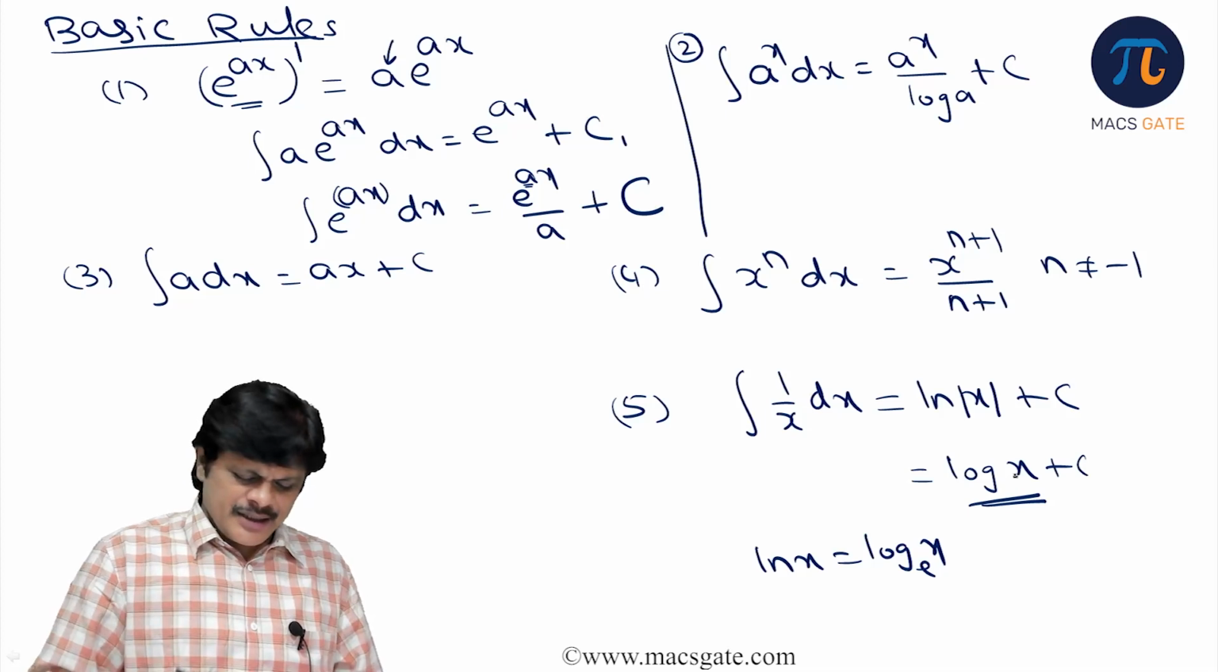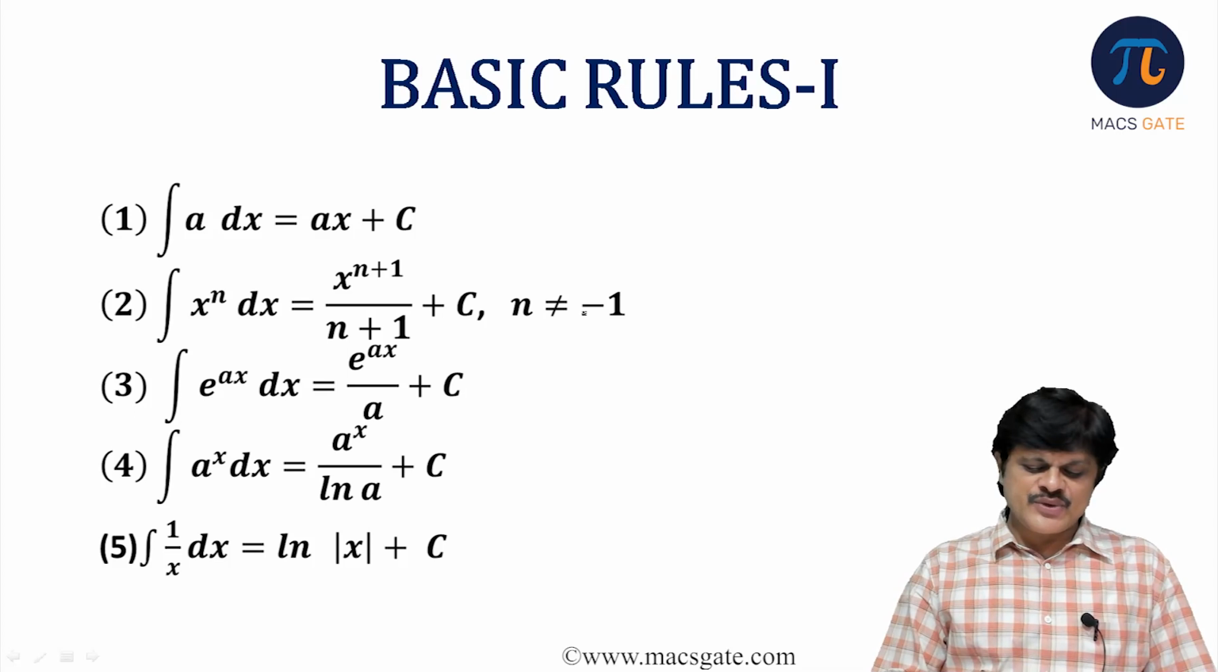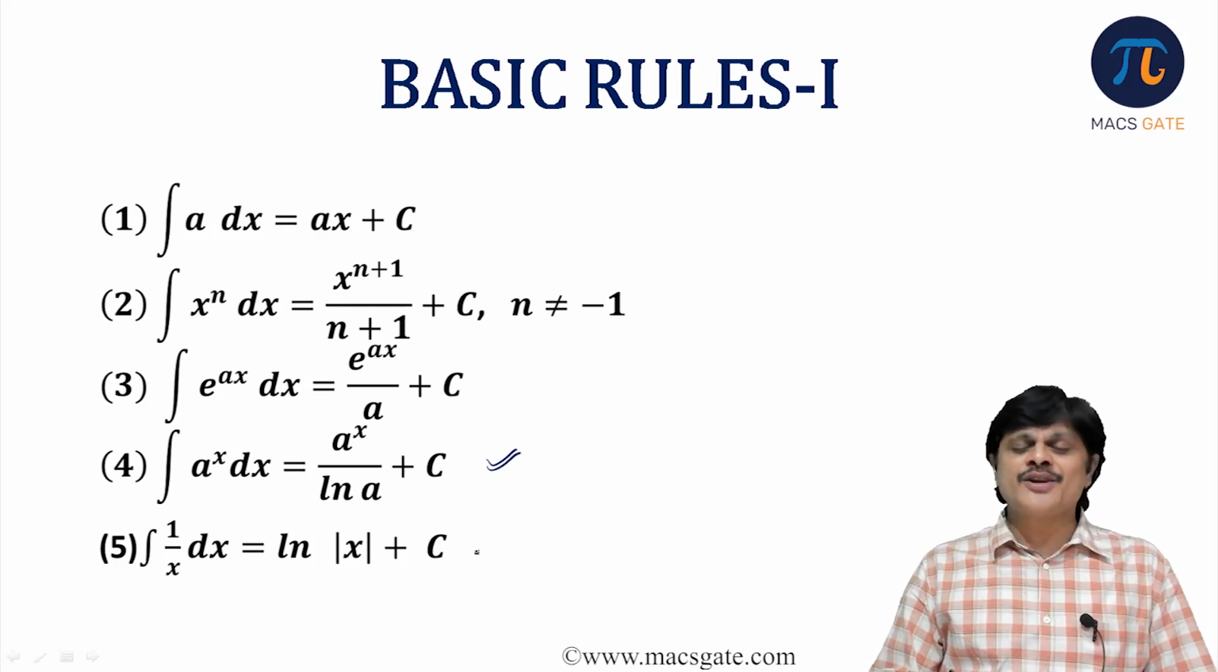Is it clear? Now let us see the basic rules quickly. These are the basic rules. Integral a dx is ax plus c. Integral x power n is x power n plus 1 by n plus 1 plus c, where n should not be minus 1. Integral e power ax is e power ax by a plus c. Integral a power x dx is a power x by log a plus c. And the integral of 1 by x is log x plus c.